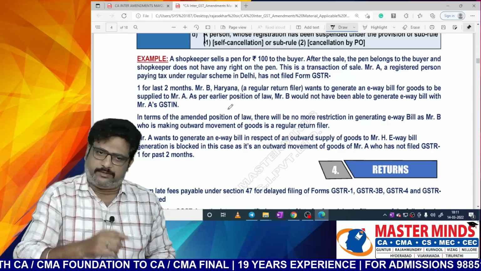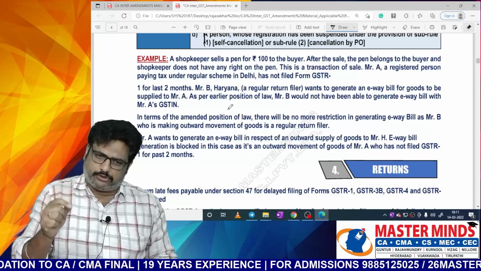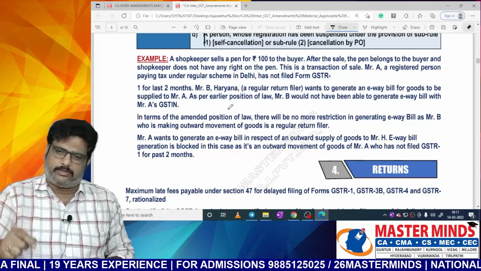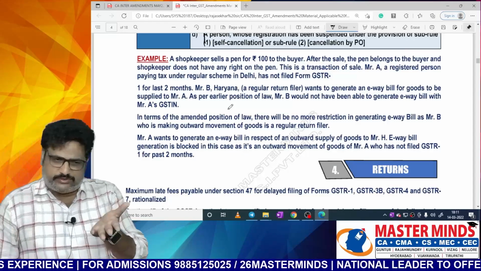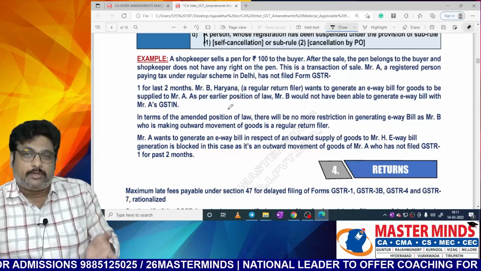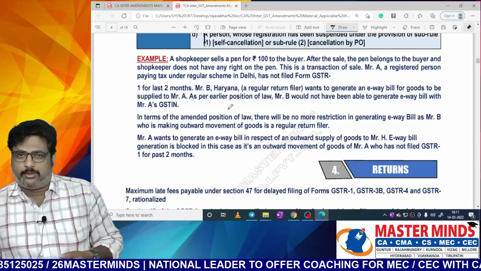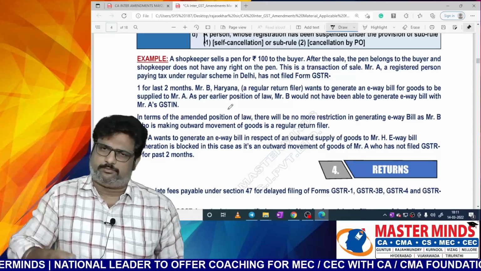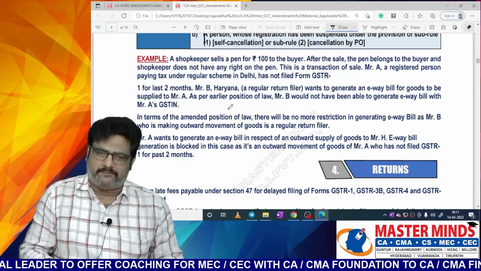Who is Mr. A? The defaulting person. As per the earlier position of the law, Mr. B would not have been able to generate the e-way bill with Mr. A's GST number, even though Mr. B is the supplier and Mr. A is the recipient, because previously, once your GST number is blocked, your number cannot be used to generate any kind of e-way bills.